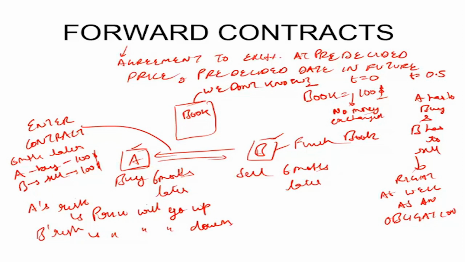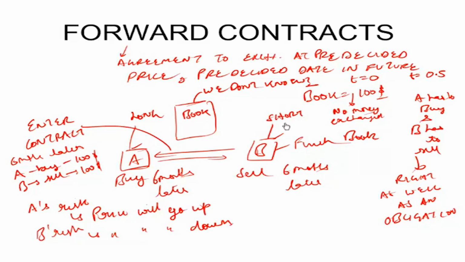Please understand, it is a contract to exchange an asset in the future. Today, it is only an agreement or a contract. Now, A is said to be the buyer in the contract, or he will be called the long counterparty. B is said to be the seller in the contract. He will be called the short counterparty.